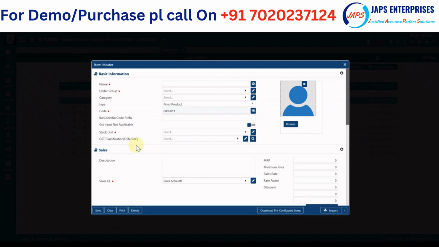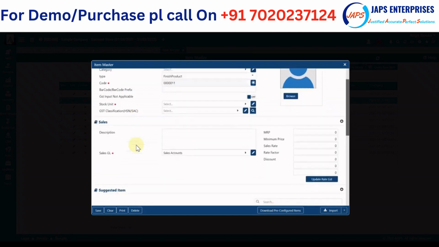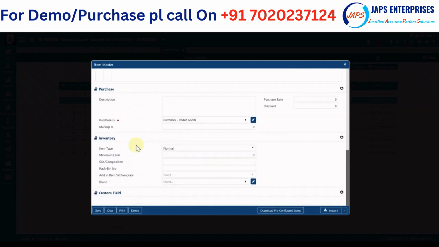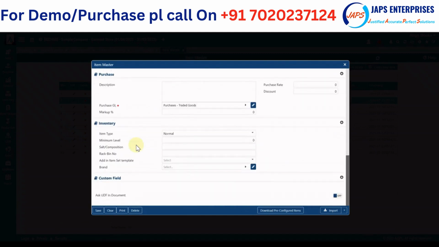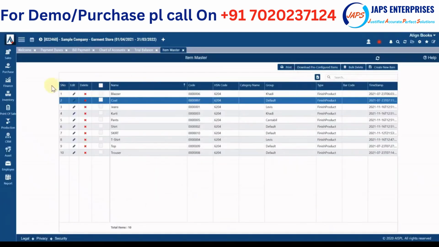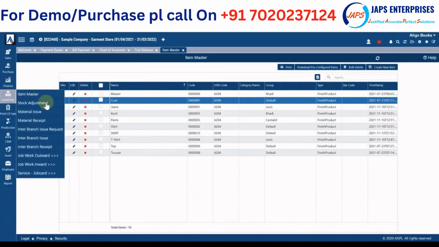Then you can categorize item on different perspective. Then we have minimum level, reorder level. Lot of inventory options are provided. Then in inventory module, we have vouchers like stock adjustment, material issue, and material receipt vouchers. Material receipt and issue vouchers are generic vouchers, where you generally issue sample or receive sample, or those sort of transactions can be done through material issue receipt voucher.